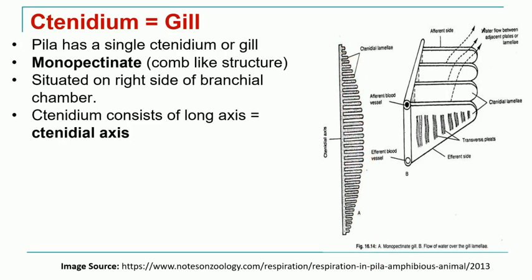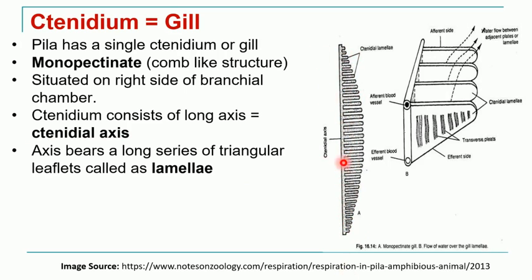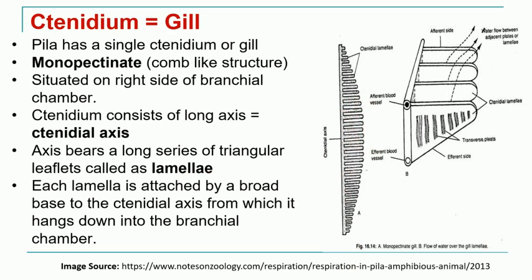Now if we see the detailed structure of this ctenidium or gill, it consists of a single long axis. That axis is called the ctenidial axis. On this axis it bears many leaflet-like structures. There is a series of leaflet-like structures, and each single structure is called a lamella.